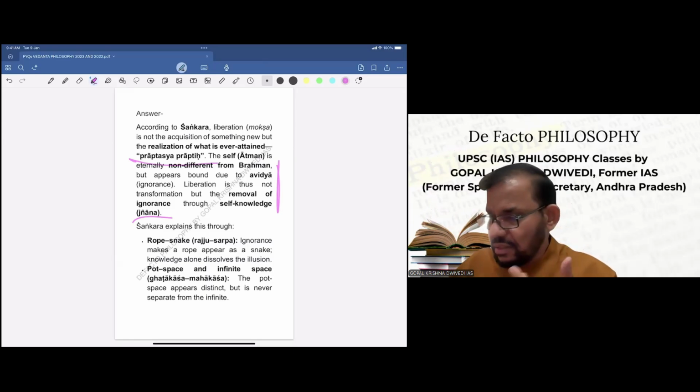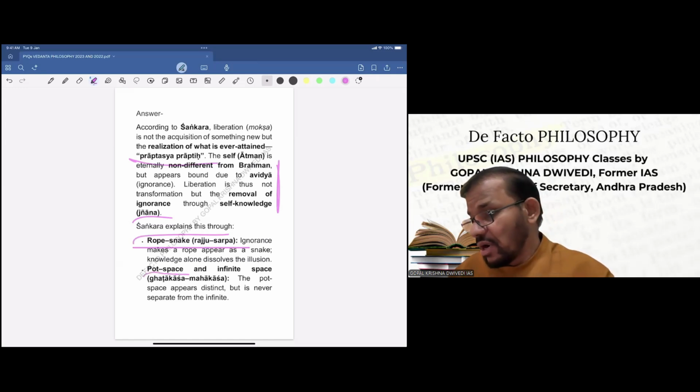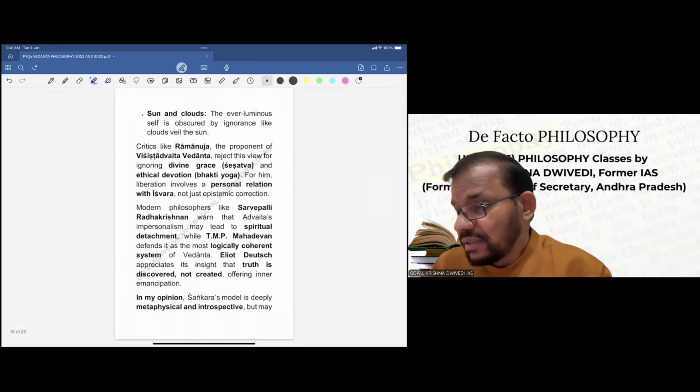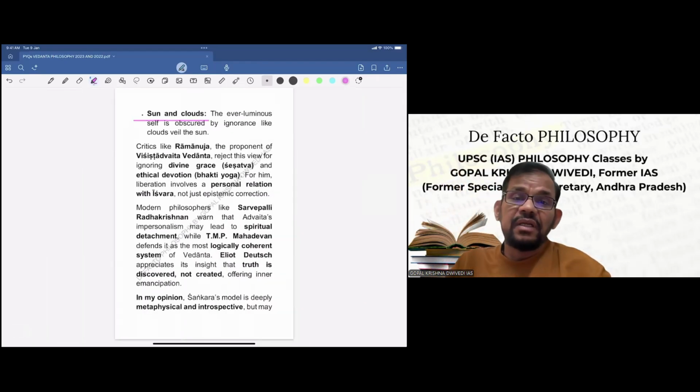So Shankara explains with some examples also. For example, the first example is the rope-snake example. The second example is the pot space and infinite space example. So for example, ignorance makes a rope appear as a snake. Knowledge alone dissolves this illusion. And the pot space appears distinct but is never separate from the infinite. Then another example, sun and clouds. The ever-luminous self is obscured by ignorance like clouds veil the sun. So these are examples he has given to explain how liberation is not something new, basically.